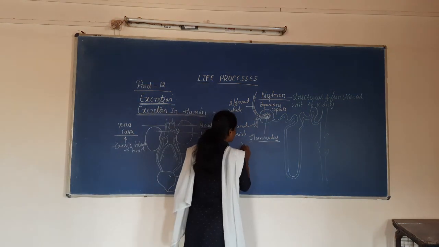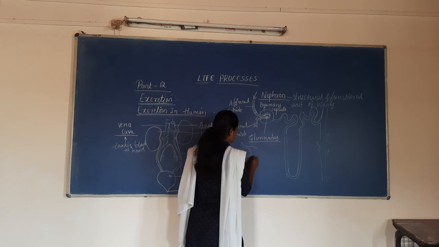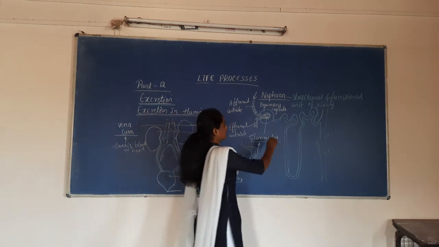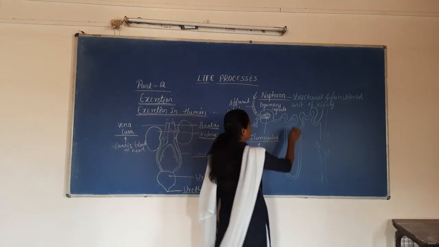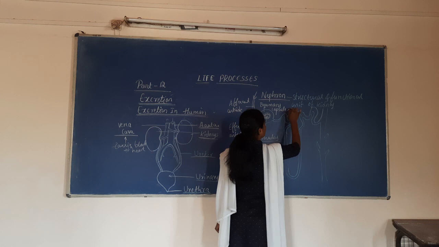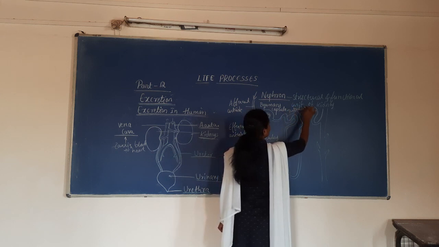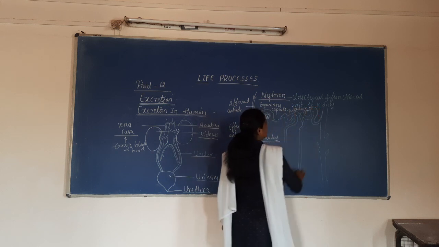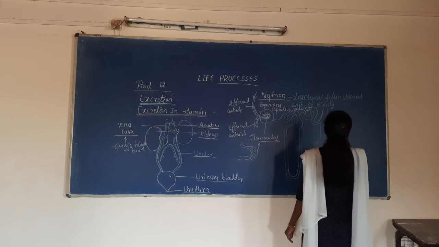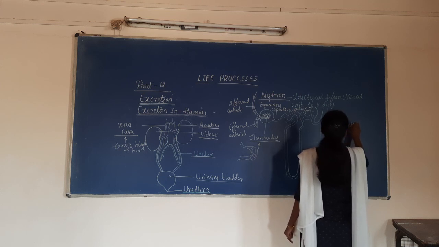Here the blood vessel forms a capillary structure. This is what we call the glomerulus. Then the nephron forms the highly coiled tubular structure. This is what we call the tubular part, and this tubular part is connected with the structure called the collecting duct.